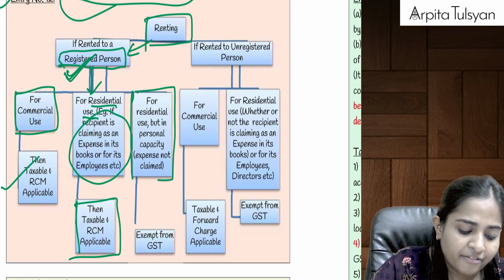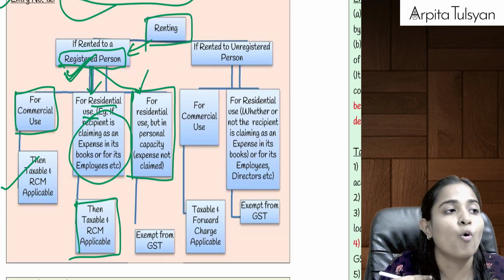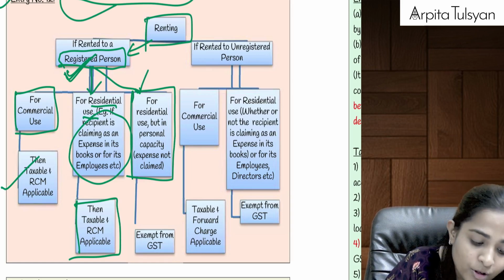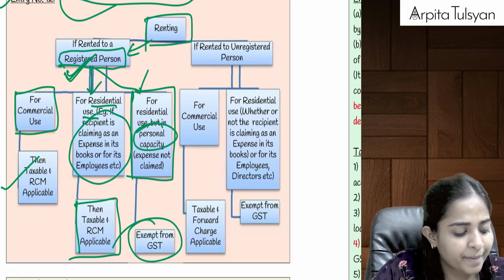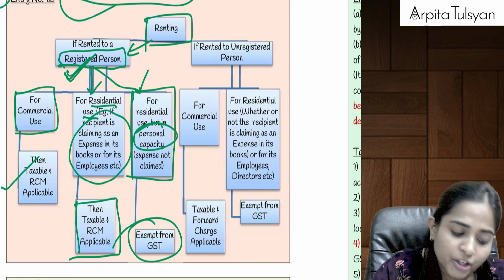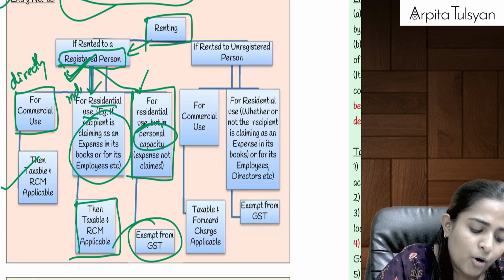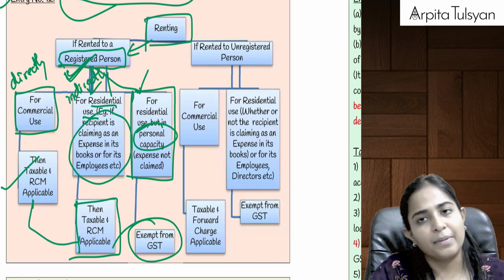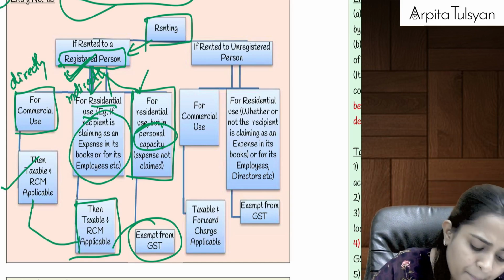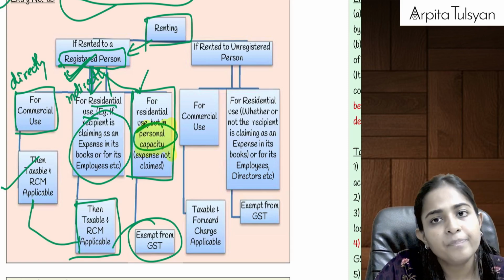Now, if you have given it to a registered person, but that registered person is using it in his own personal capacity for his own self-residence, then it is going to be exempted from GST. So basically, if you have given it for commercial use directly or indirectly, then it will be taxable under reverse charge mechanism. But if you have given it for personal use, then it will be exempted from GST.